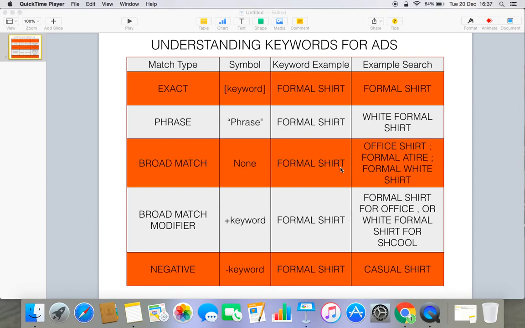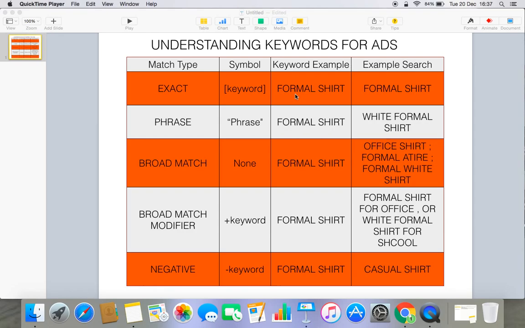So let's start by understanding what an exact keyword is. The symbol of an exact keyword is square brackets. You can easily see here that these are brackets, and within that bracket you have to use certain words.